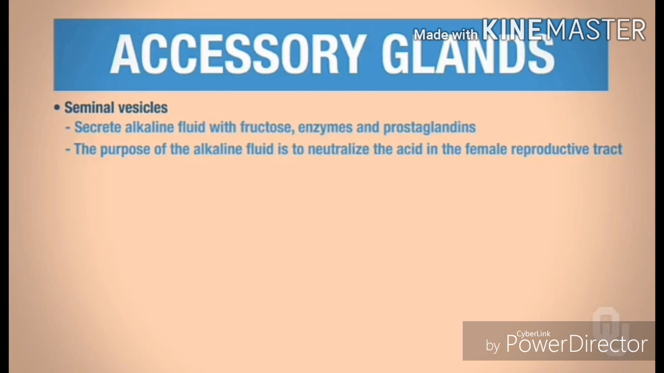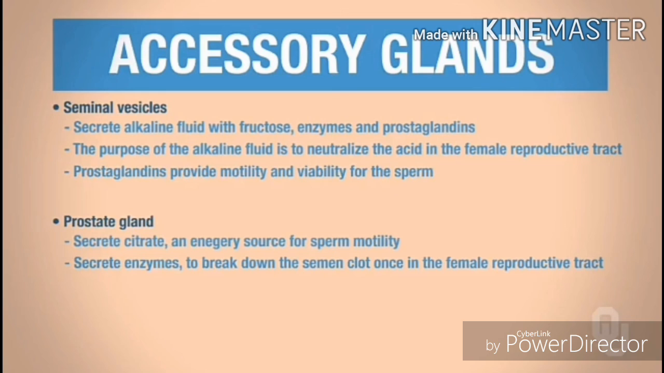The seminal vesicles secrete an alkaline fluid that contains fructose, enzymes, and prostaglandins. Remember, alkaline fluids are basic. The purpose of this alkaline fluid is to neutralize the acid in the female reproductive tract. The fructose is used for energy. Remember, sperm have to swim, so they need energy for motility. The enzymes in the fluid facilitate semen clotting. There are also prostaglandins in this fluid. These are for motility and malleability of the sperm.